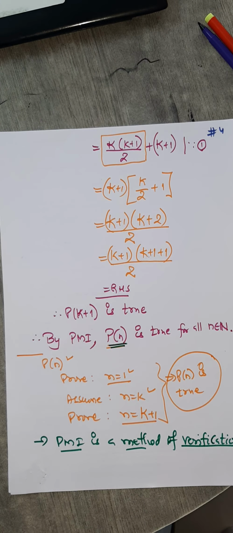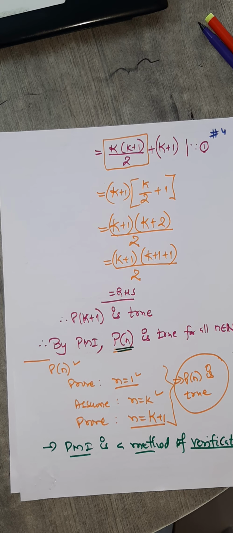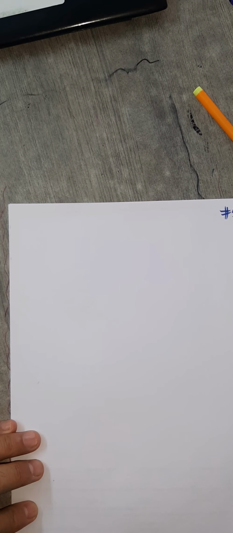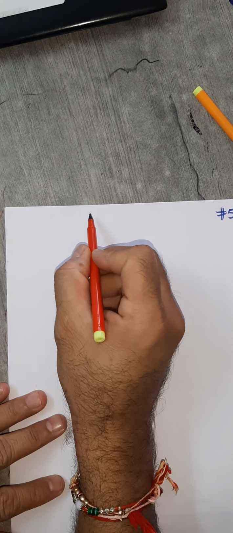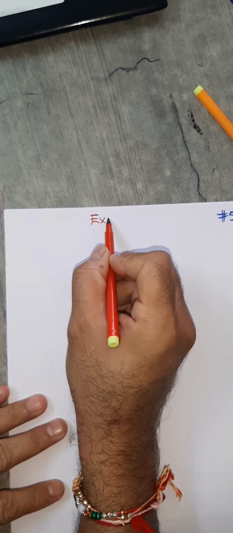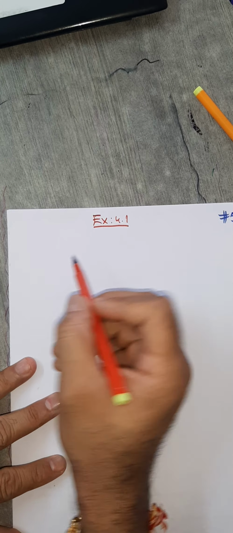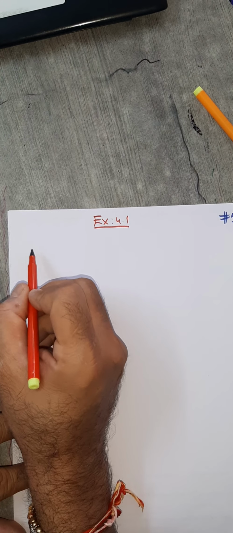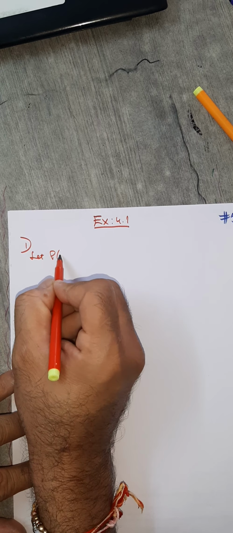Fine. So now I'll go to exercise 4.1 here. How do we solve all these questions? Same procedure as I did in the previous example. So question number 1, I'll call that as Pn.